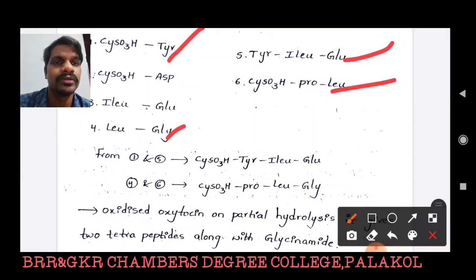So based on the 4 dipeptides and 3 tripeptides, we have to write 2 tetrapeptides. That means we have 8 amino acids, and these 8 amino acids are linked to each other like this. So we have to connect these 2 tetrapeptides, then we can get an octapeptide structure of oxidized oxytocin. If we have to write the structure of oxidized oxytocin, then we have to write the oxytocin structure.